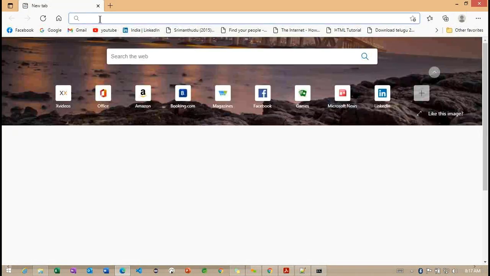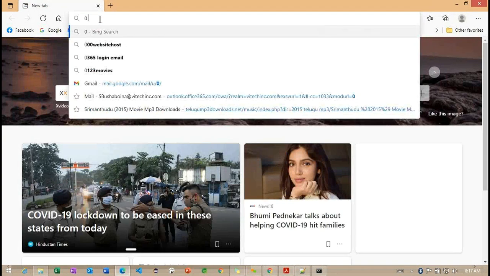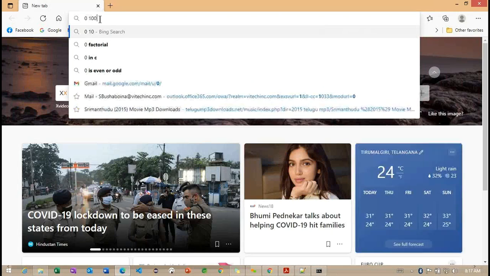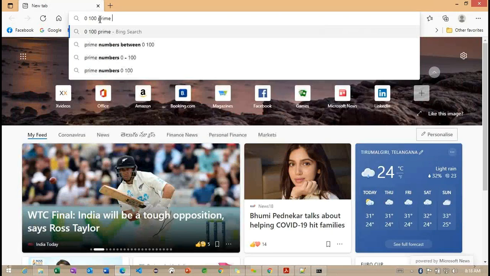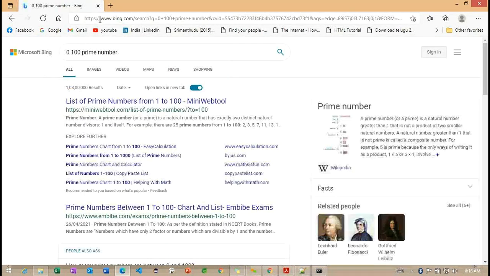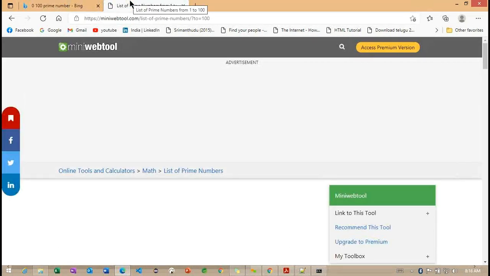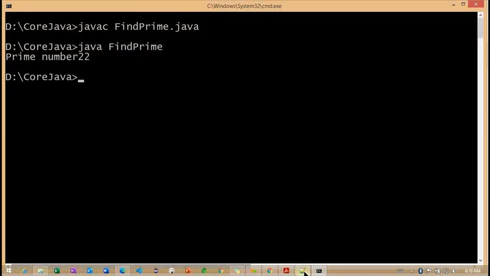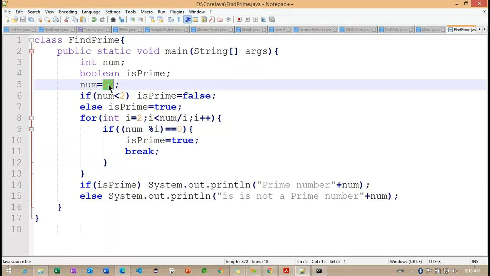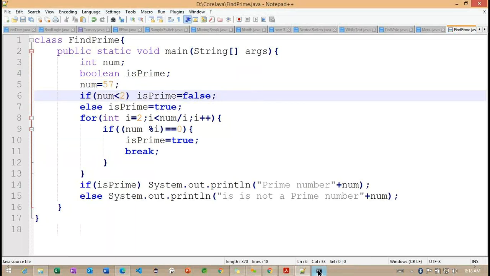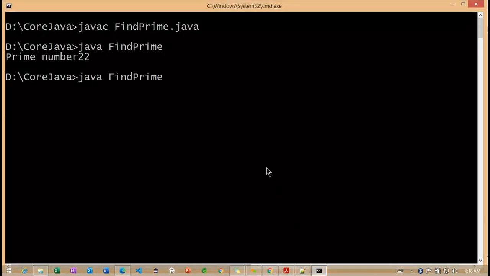Now what I want to do is list the prime numbers from 0 to 100. In that program, can you please keep 57 and see whether it's prime or not? And 22 is not a prime number, right? So I'm trying to find that with the table here.